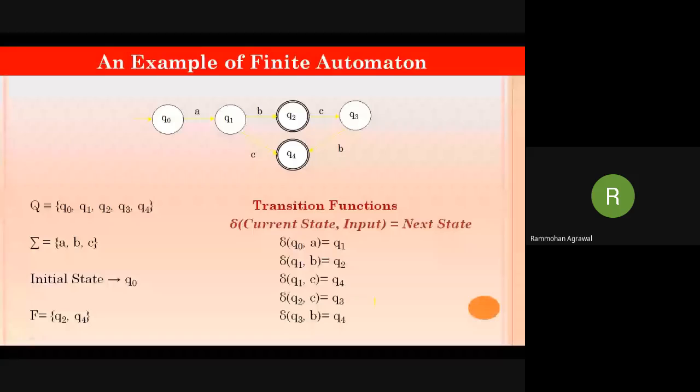Consider this example. Okay. In this, see what is the value of Q. We have seen a total of 5 tuples. So what is Q? It is the total number of states in the system.